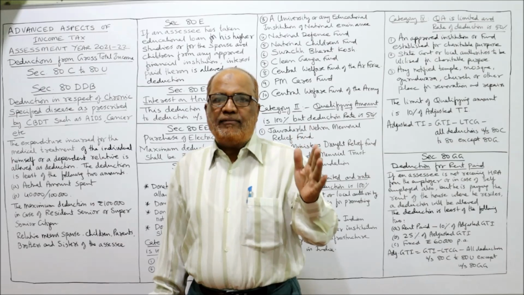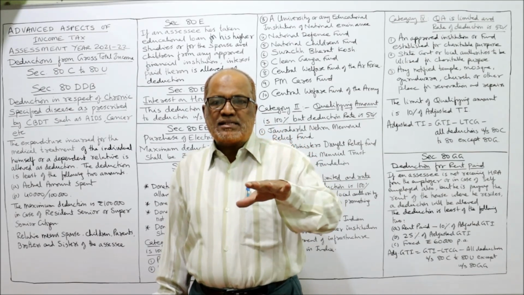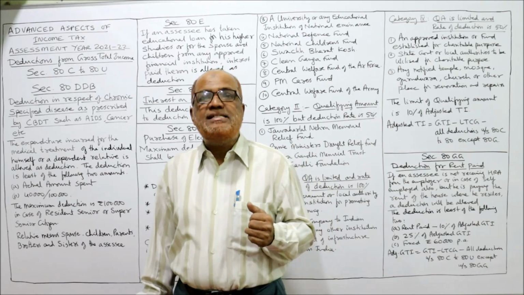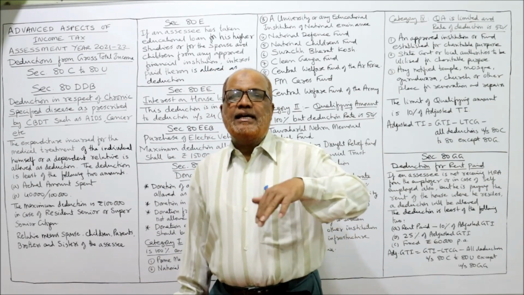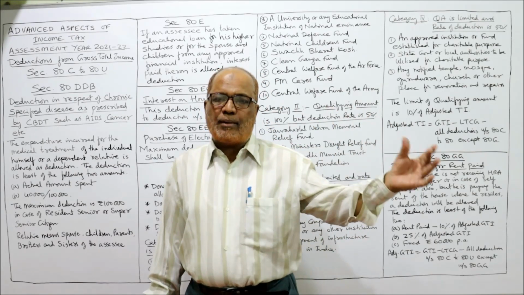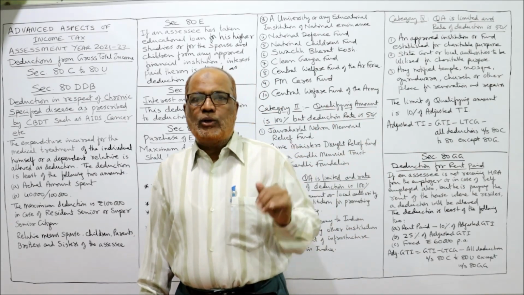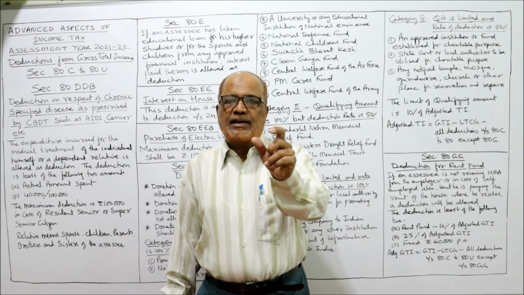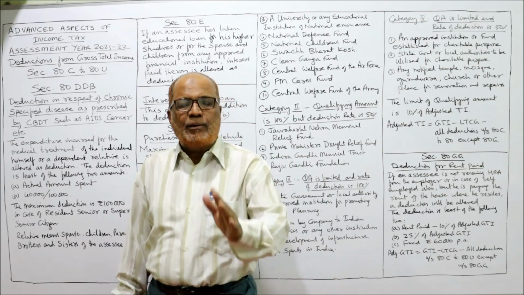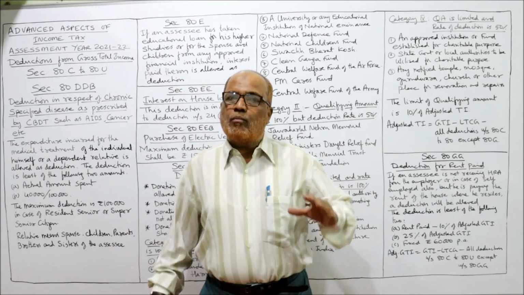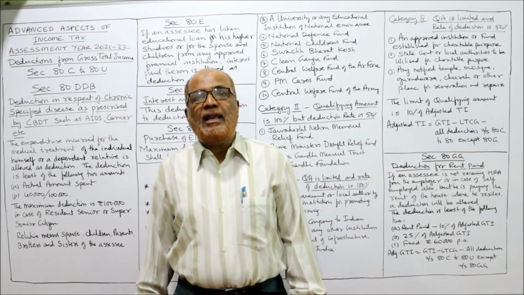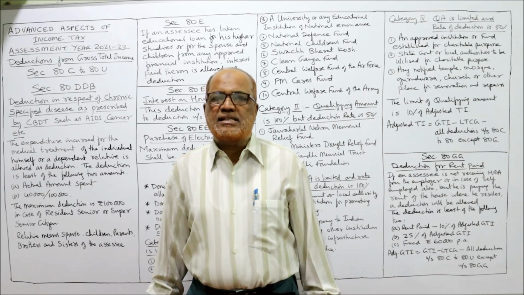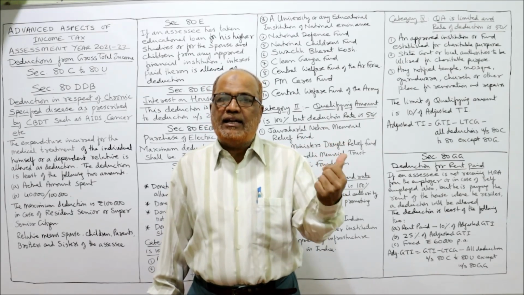In 80DD we saw that when any person dependent on the SSC is suffering from some disability, and the SSC has incurred some expenditure or deposited some amount in the scheme of LIC or UTI, then a fixed deduction was given. 75,000 rupees deduction if normal disability up to 80%. Severe disability, more than 80%, then 1,25,000 is the fixed amount of deduction. Whatever expenditure incurred by the SSC, that is in section 80DD.